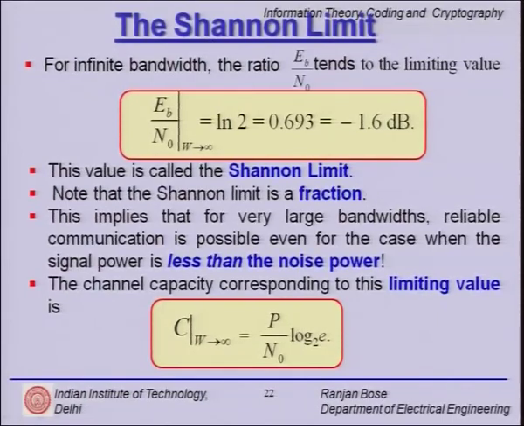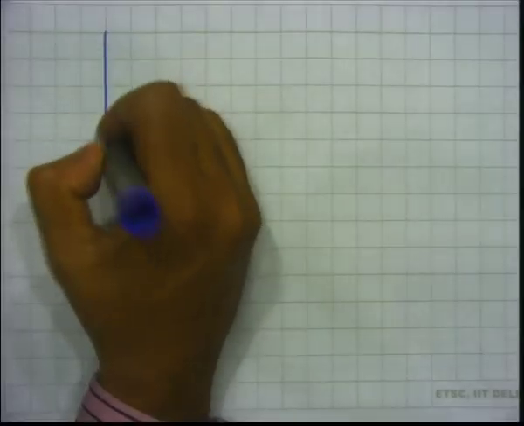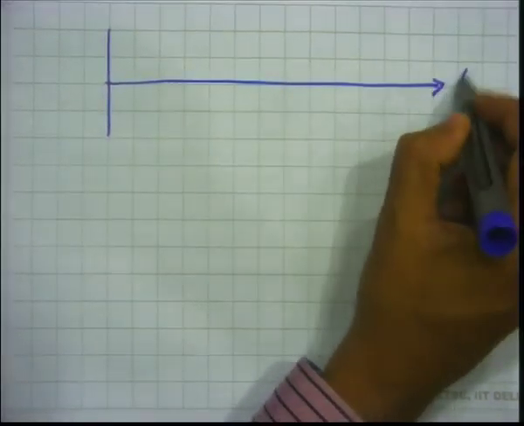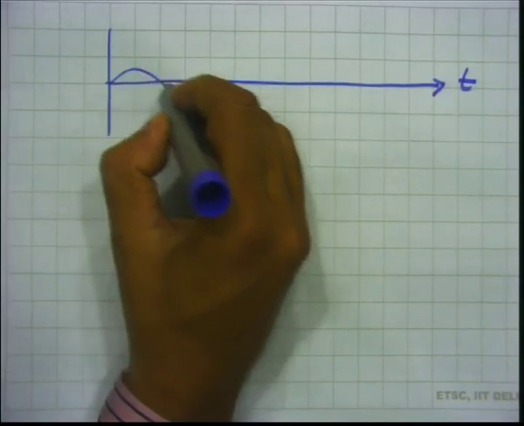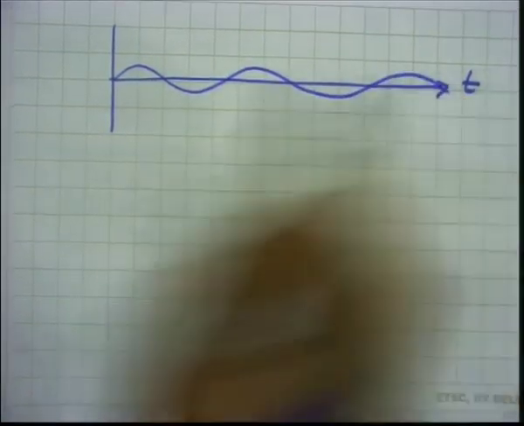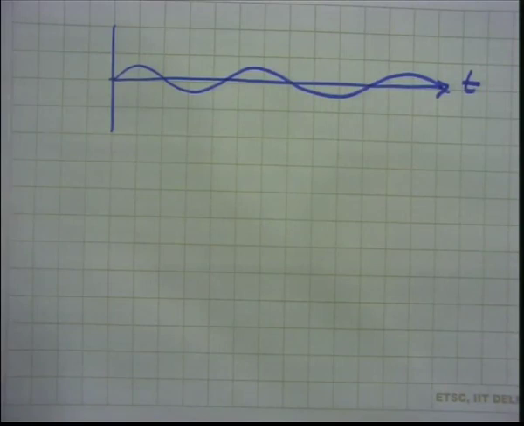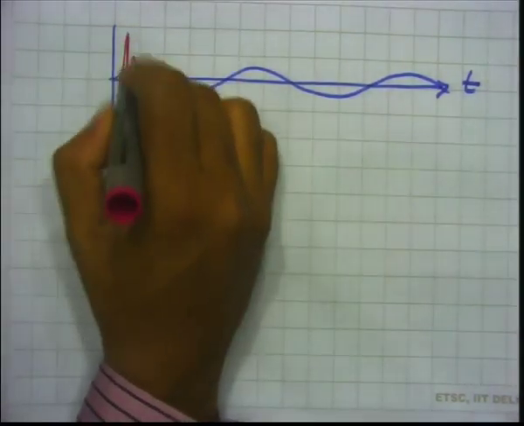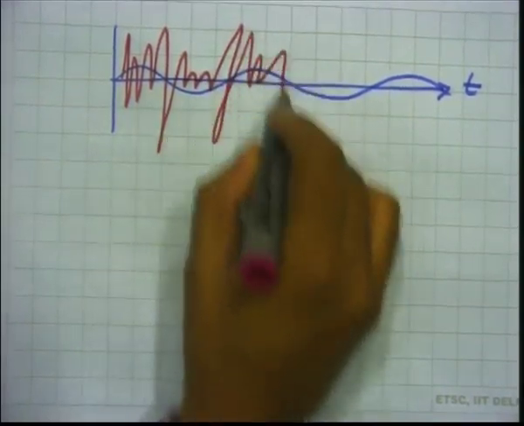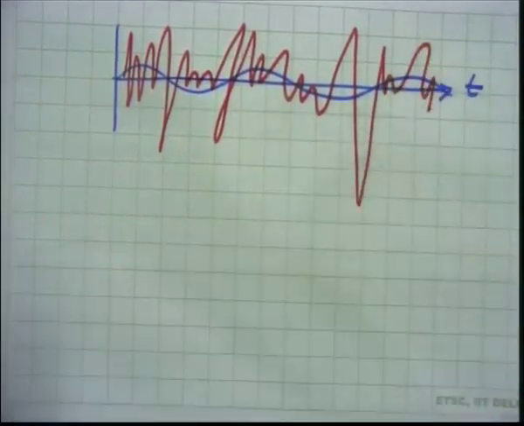What does it mean? This implies that for very large bandwidths, reliable communication is possible even when the signal power is less than the noise power. Now, if you do not understand the full import of it, let us draw and tell you that suppose for a certain case I have this as my signal, and suppose I have this as noise.